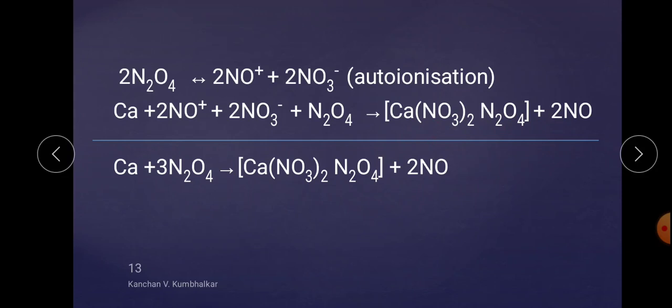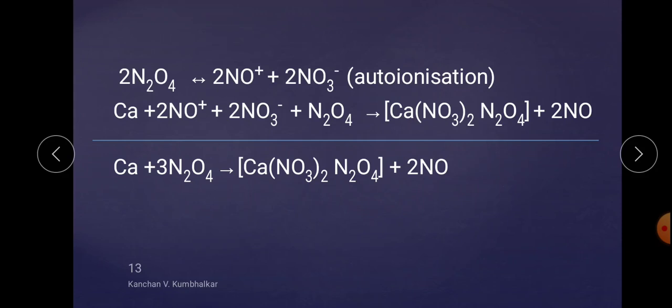In this case, the solvent remains intact. There are two things: first the solvolysis and second the solvation. Solvolysis means the solvent gets lysed or broken down. The solvent gets converted into ions; it breaks up and forms a cation and anion. That procedure is known as solvolysis.